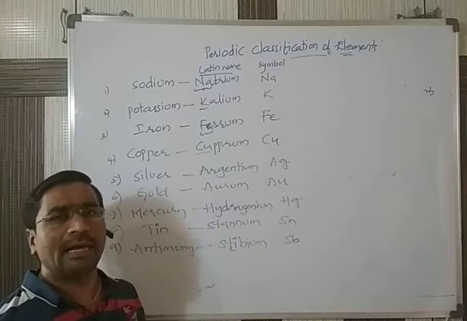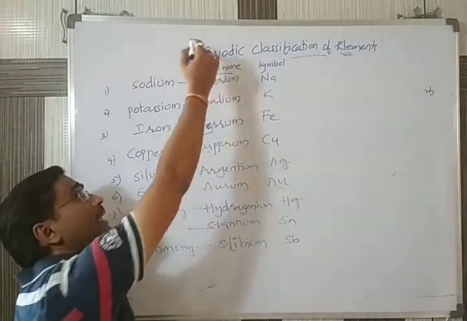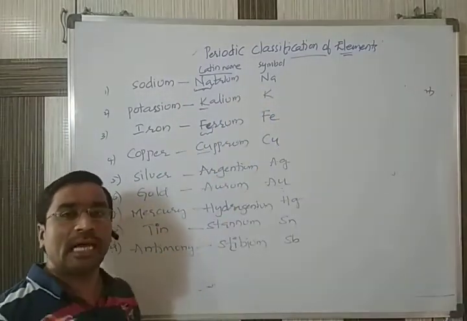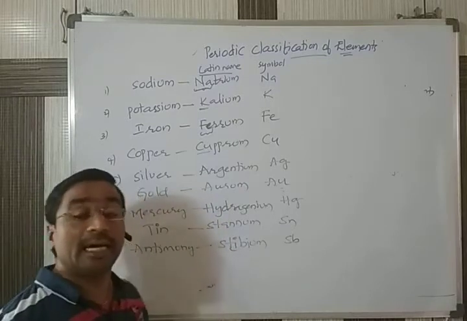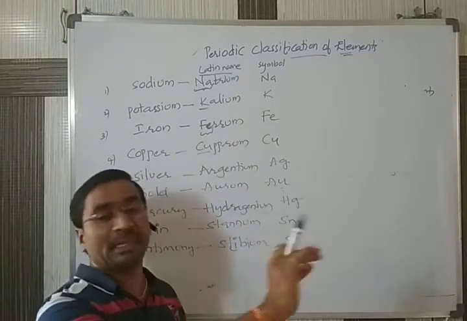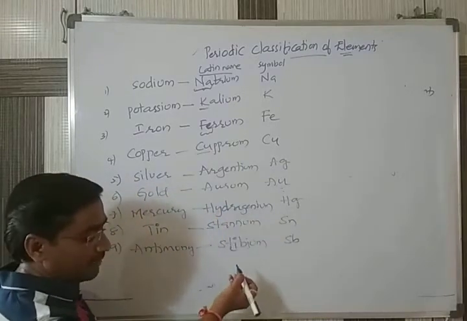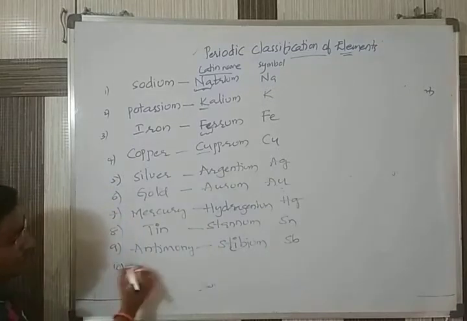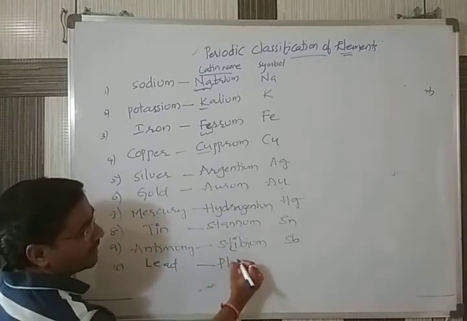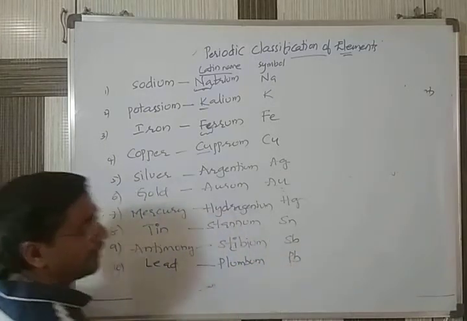To have a general awareness, I am giving this instruction because before we go in depth into periodic classification, we should first have an initial idea of what an element is, and how we represent it, generally by its regular name or its Latin name. One more example: lead. Its Latin name is plumbum, that's why it is given as Pb.